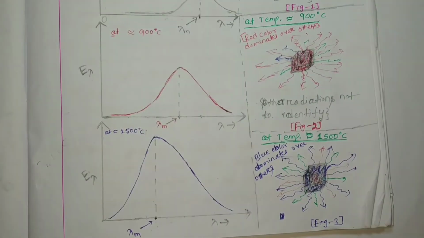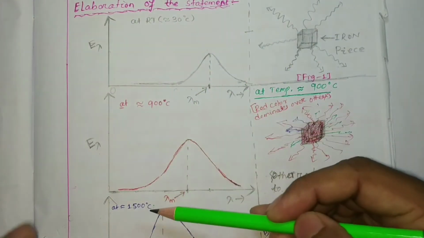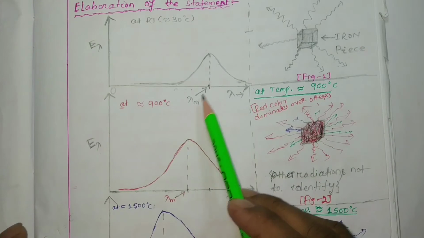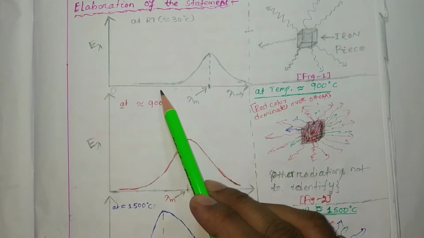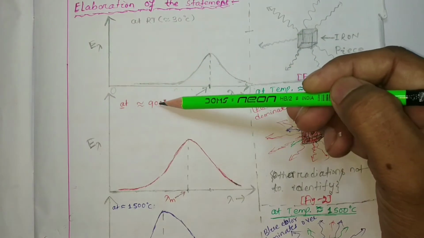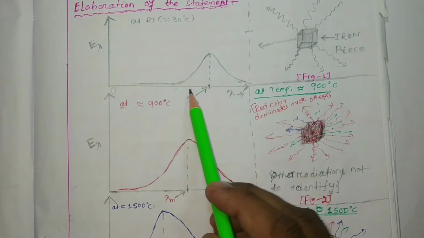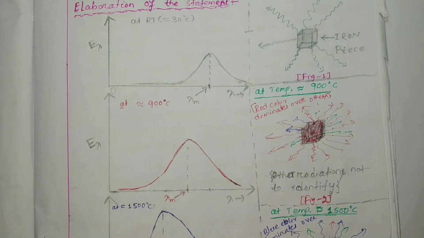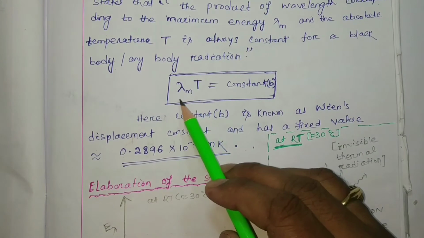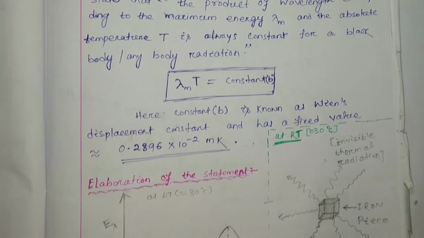Here you can also say that with increase of temperature lambda m decreases. With the proportionate increase of temperature, exactly the same proportionate decrease occurs in lambda m. Experimentally it has been found, hence lambda m into T will always be constant. That is your Wien's displacement law.